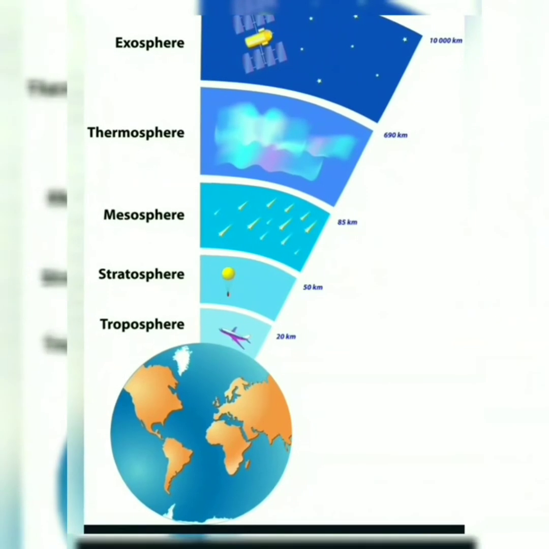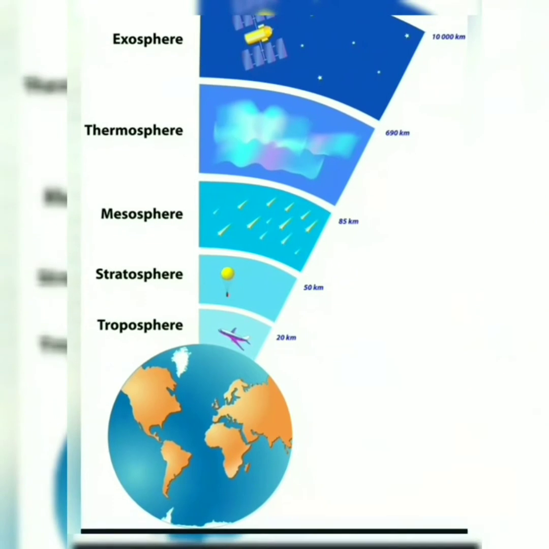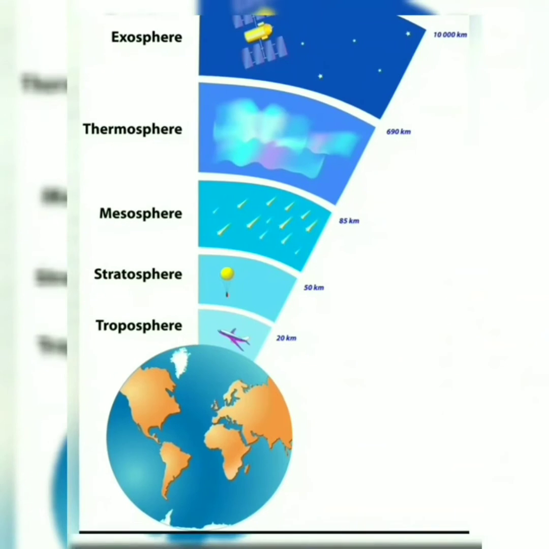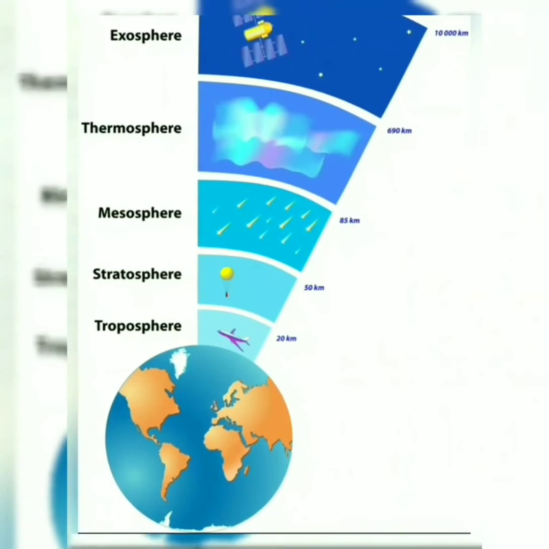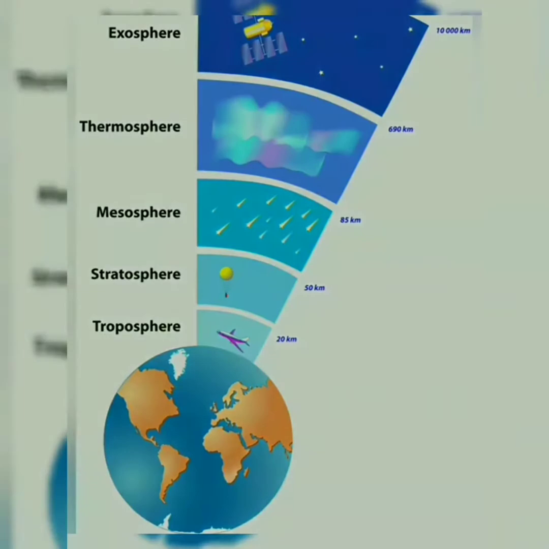So these are the protective uses of the atmosphere, and you will get this in the book, page number 10. In many other ways our atmosphere is protecting and helping us, but these are the main ones.